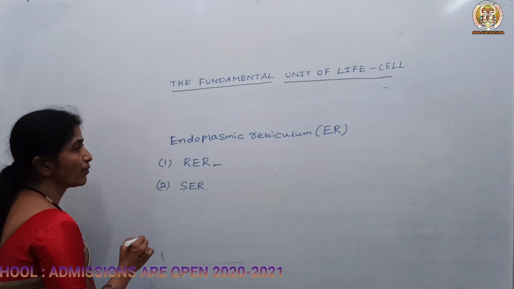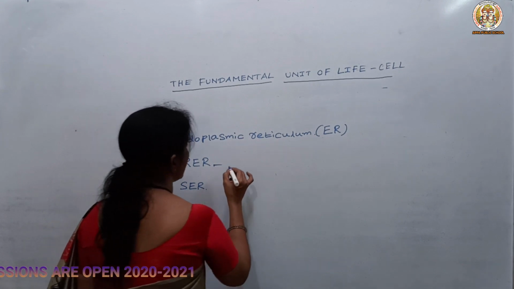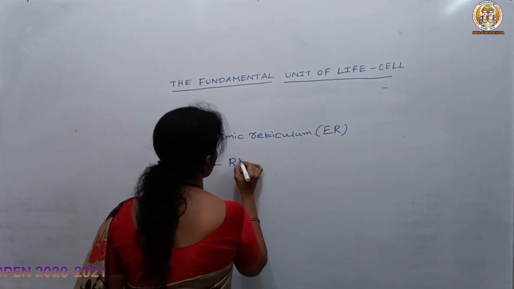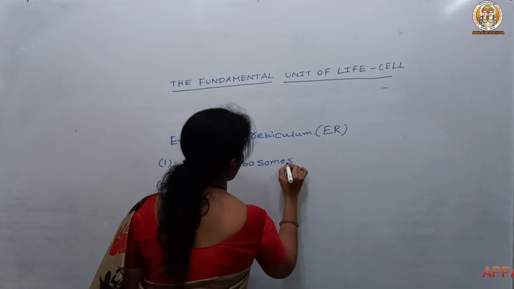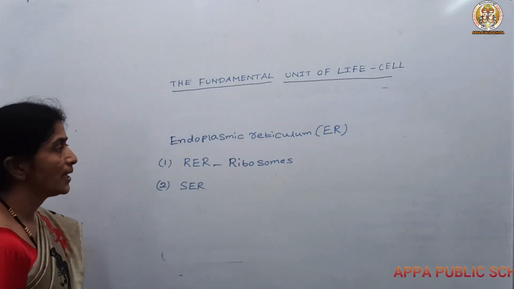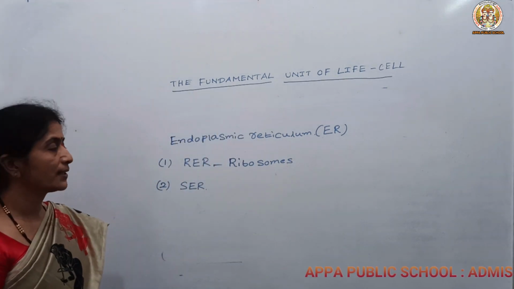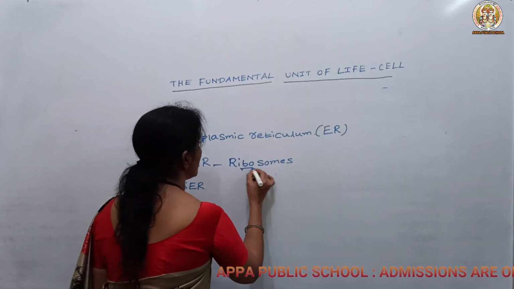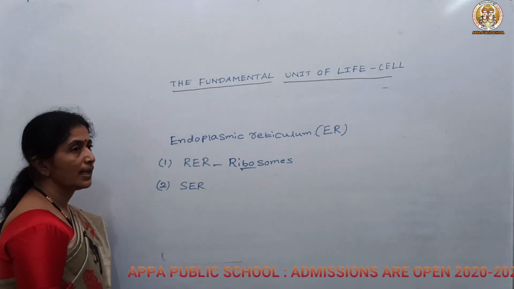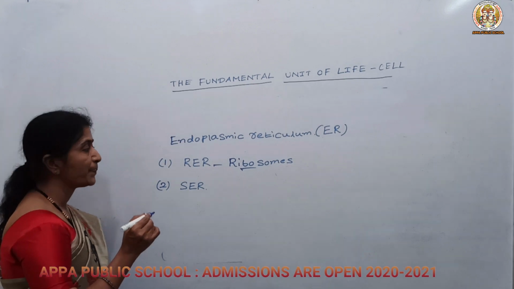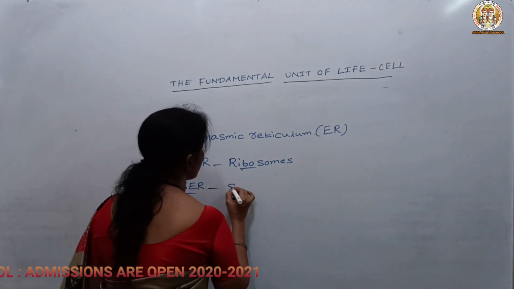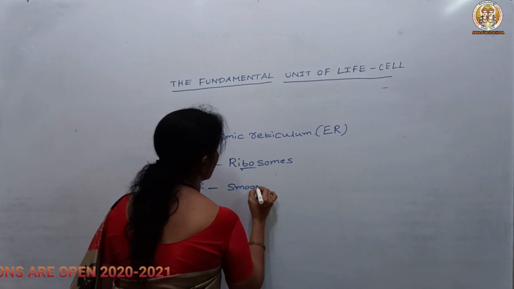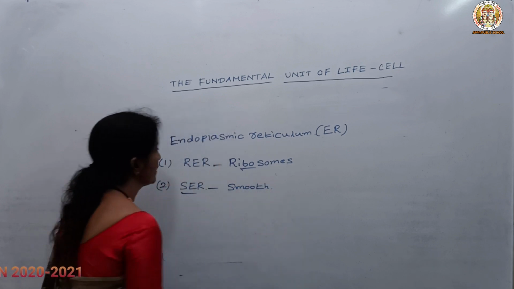Why is it called RER? That is because the outermost surface consists of ribosomes. The ribosomes are attached at the outermost surface. That's why it is known as RER. The surface is rough. Then next is SER. It consists of a smooth surface. That's why it is known as smooth endoplasmic reticulum.